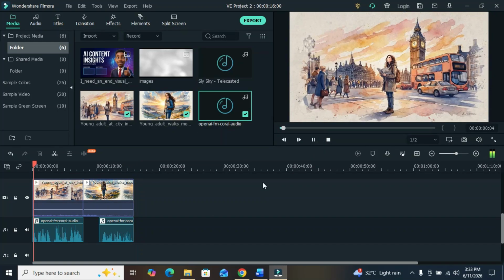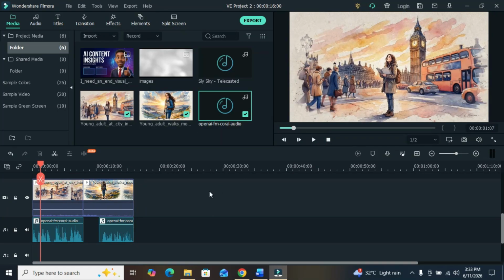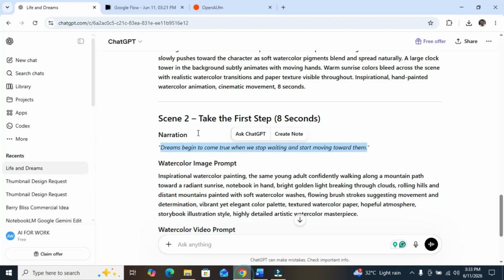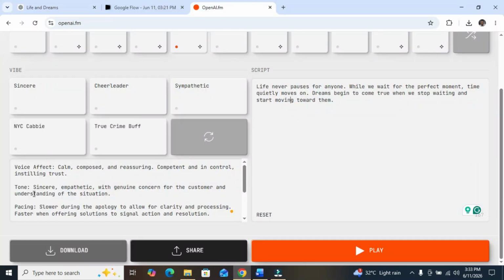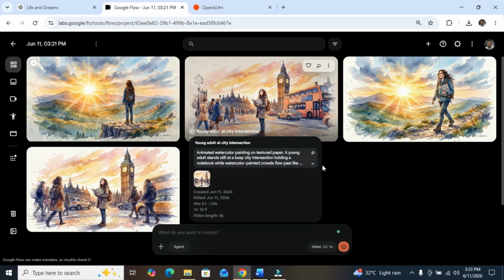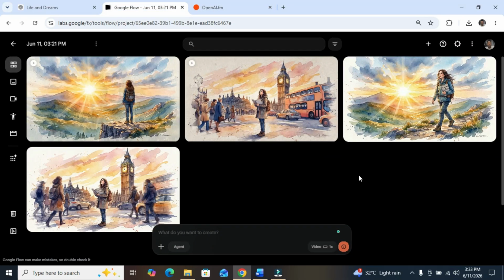Wow, this is nice. This is just nice. This is how you can leverage these AI tools, OpenAI FM that has varieties of voice, and it also has different kind of tones that you need. It has pacing and the kind of attitude that you need in your digital storytelling. You can also leverage Google Flow AI to generate stunning images and also to animate your video.